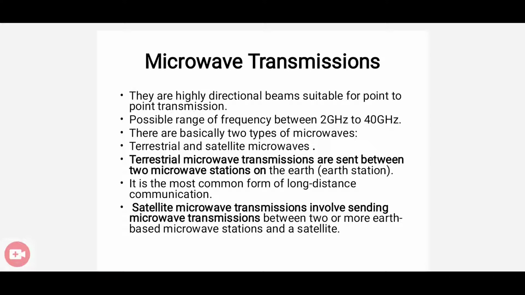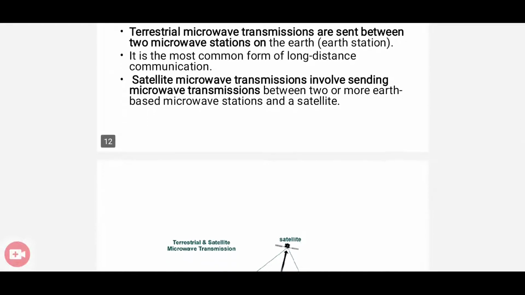So the second wireless transmission mechanism is microwave transmission, of two types, terrestrial and satellite. Terrestrial is between the earth stations, and satellite is between the earth stations as well as the satellite.